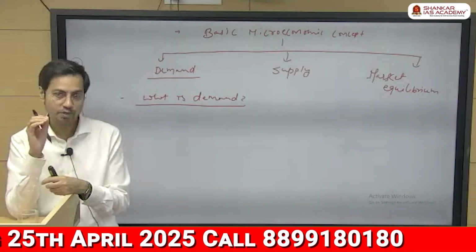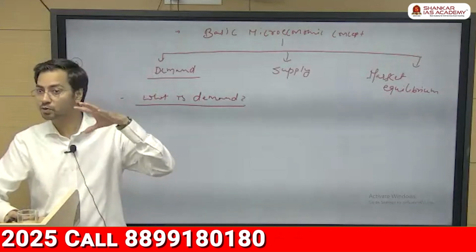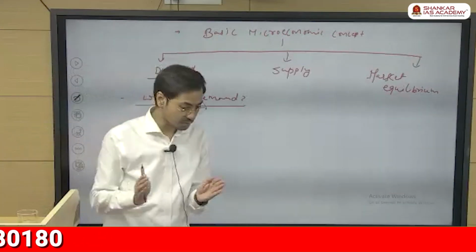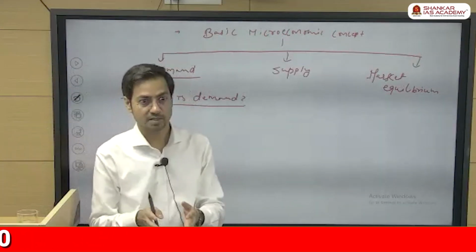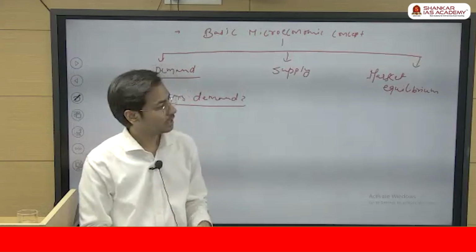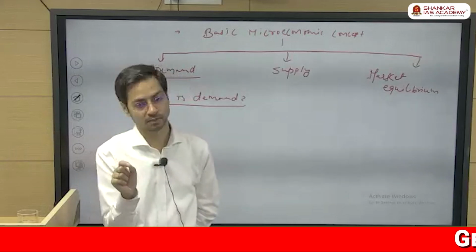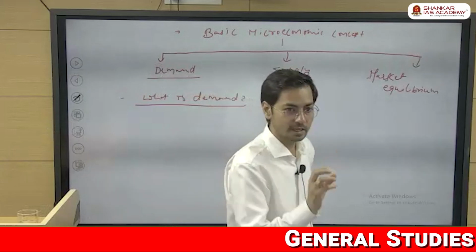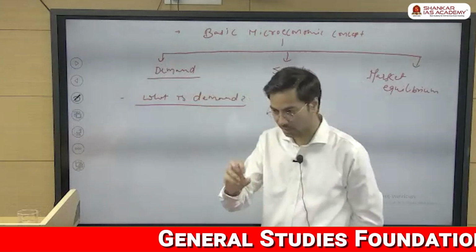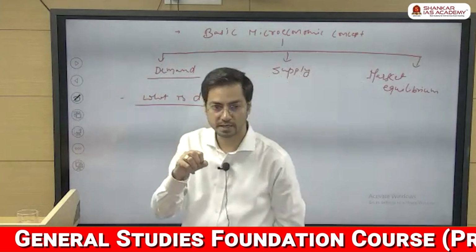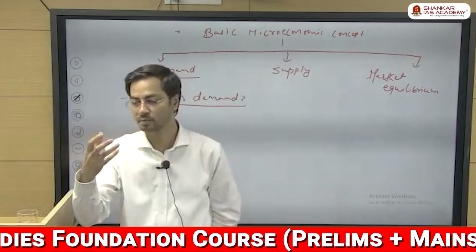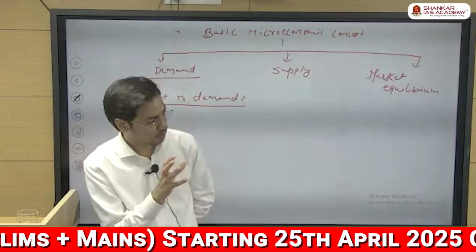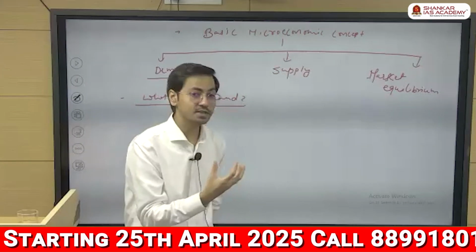So before going to the market, it is already in your mind what you are supposed to buy, and how much money you are going to spend on that. Suppose you have 500 rupees in the pocket, you are not planning to spend the entire 500 rupees. You can do that, but it is in your mind how much you will spend on vegetables, how much on fruits, how much on milk, or whatever else. So when you are going, it means that it is your willingness to buy.